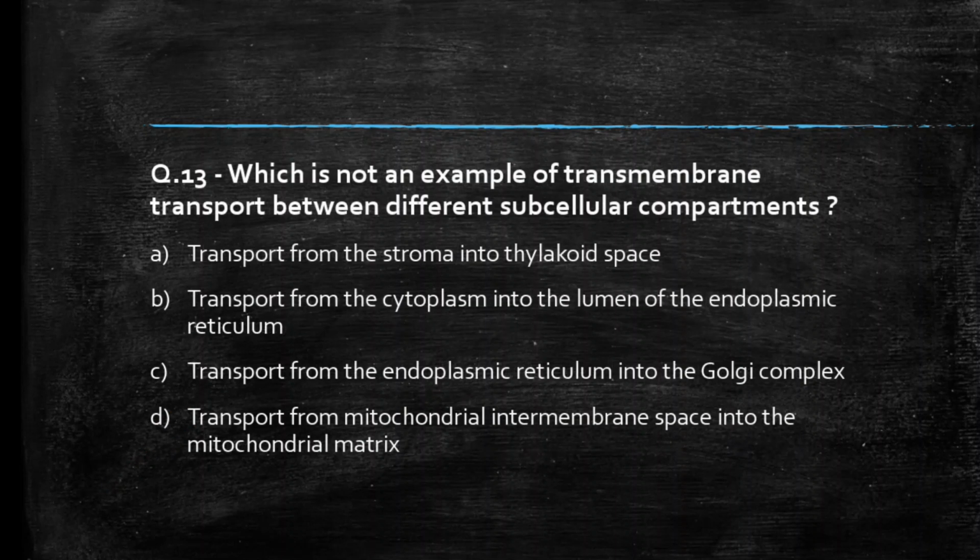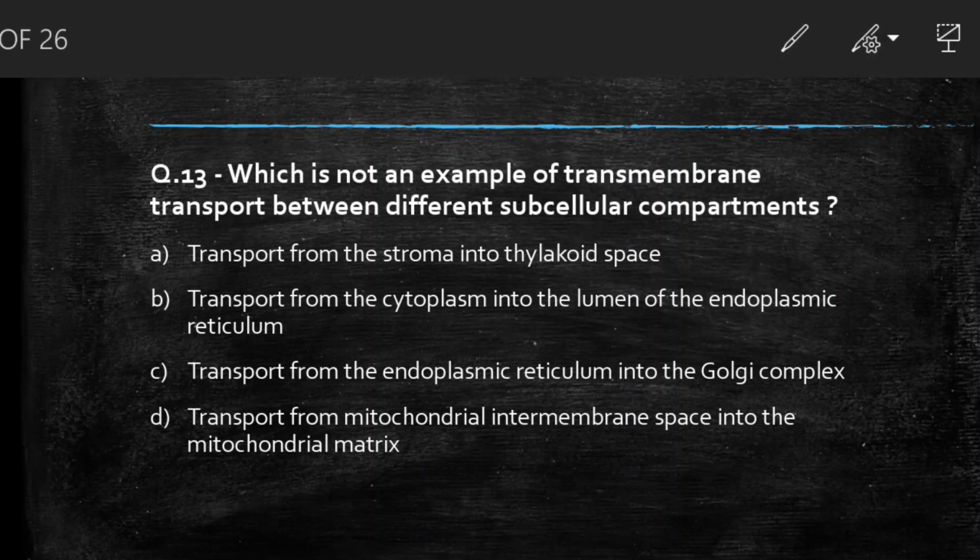Next question we have, which is not an example of transmembrane transport between different subcellular compartments? Transport from the stroma into thylakoid space, transport from the cytoplasm into the lumen of endoplasmic reticulum, transport from the endoplasmic reticulum into the Golgi complex, transport from mitochondrial intermembrane space into the mitochondrial matrix. Students, comment your answer.